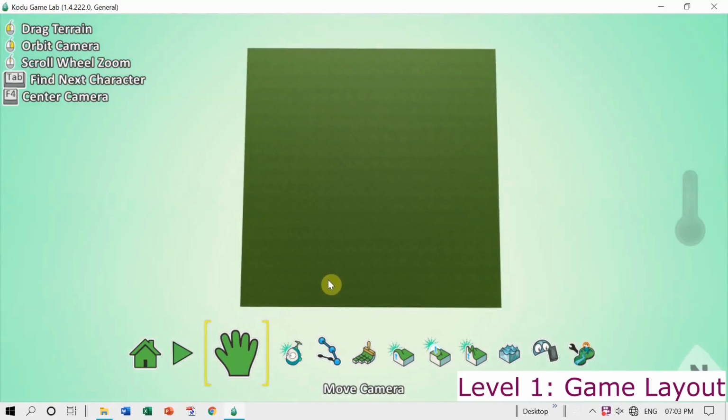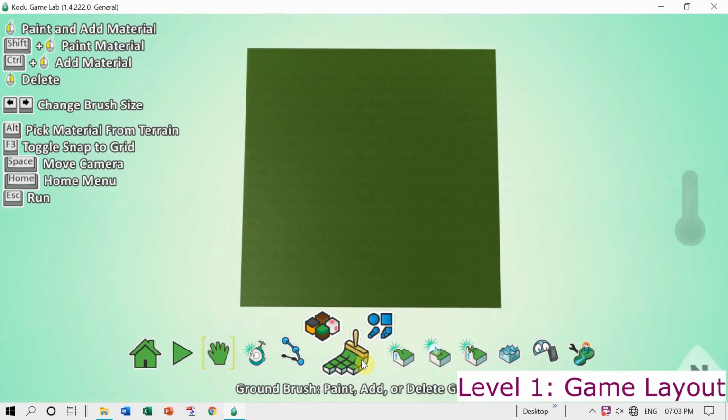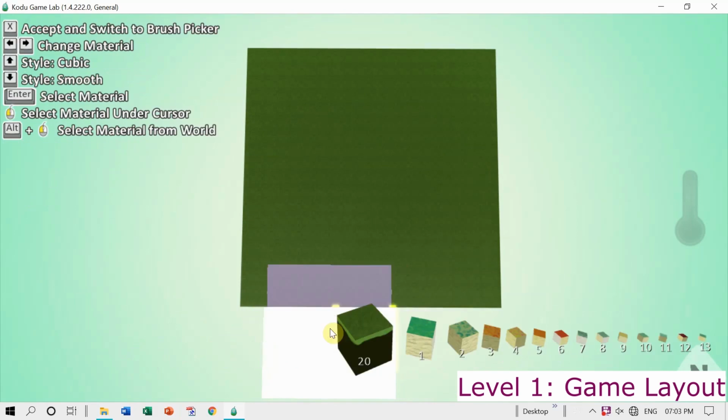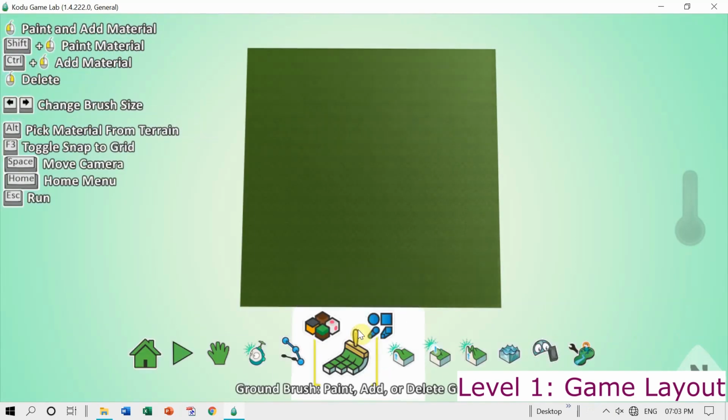The first thing is we open Kodu and we create the game layout as we have planned. As you see here, this is the 3D world and the terrain is green, and this is a very limited area. As you see, a small square. So let us enlarge this terrain. How do we do that? We will go to the ground brush tool.